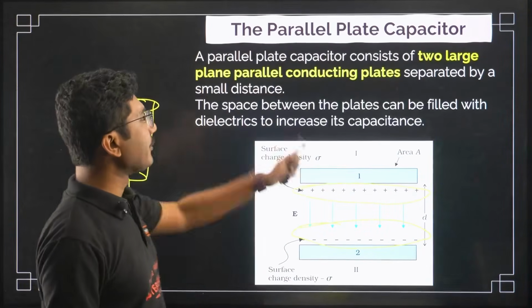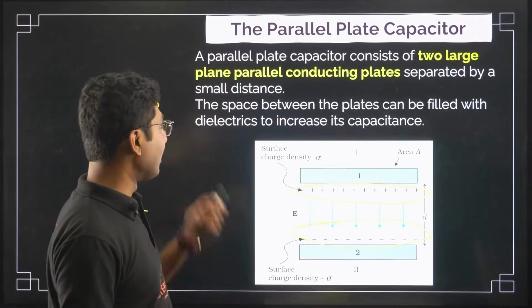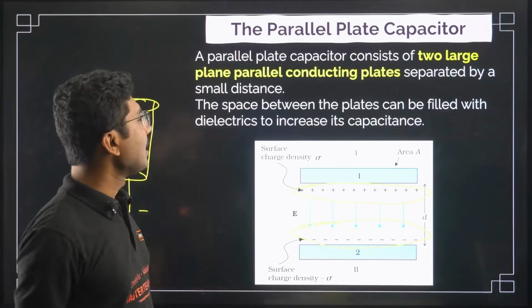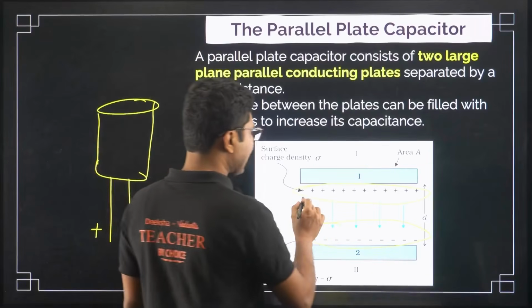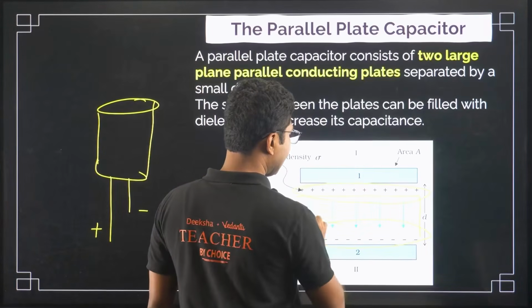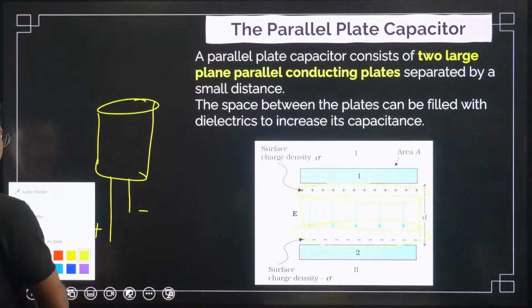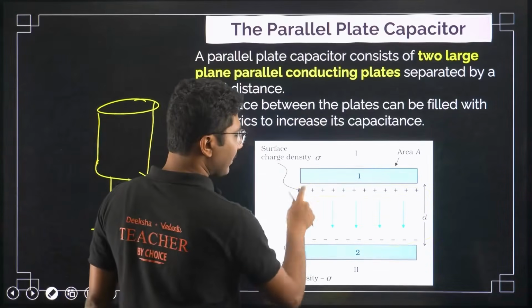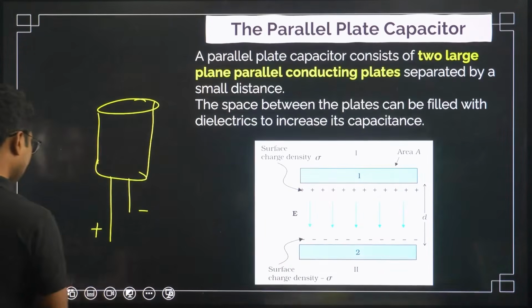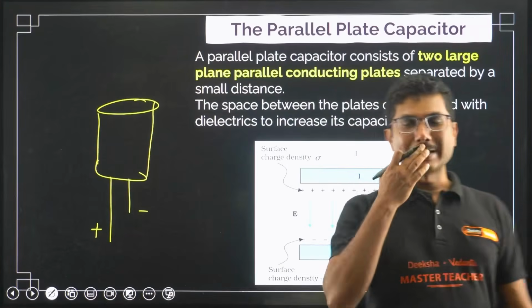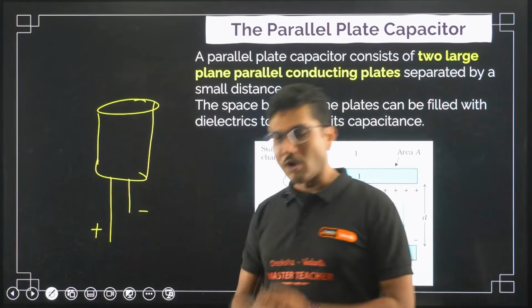The space between the plates can be filled with a dielectric to increase its capacitance. It can be left open for air as well, but air capacitors generally are not used. Most commonly in physics in this class we will see mostly air capacitors, but in practice we do not use an air capacitor.